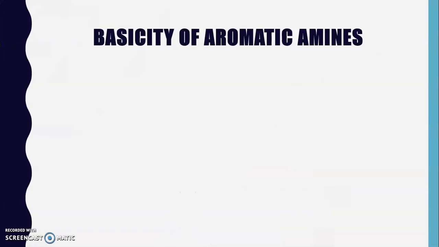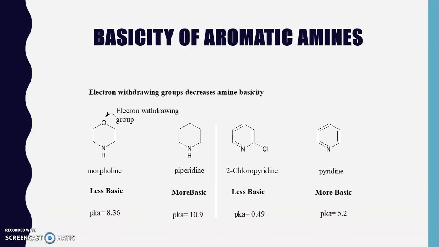Also, if electron withdrawing groups are present, they decrease the basicity of amines. For example, here you can see if we compare piperidine and morpholine, piperidine is more basic while morpholine is less basic, which can be easily observed by using pKa.